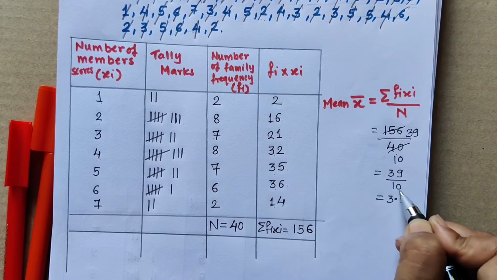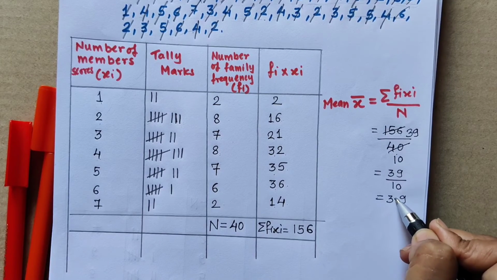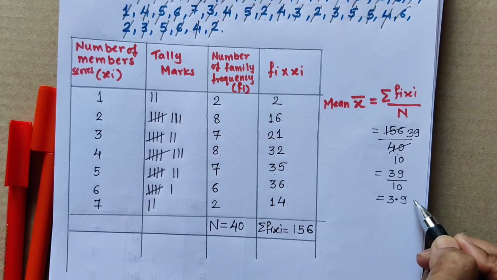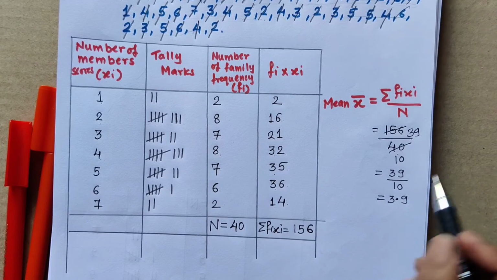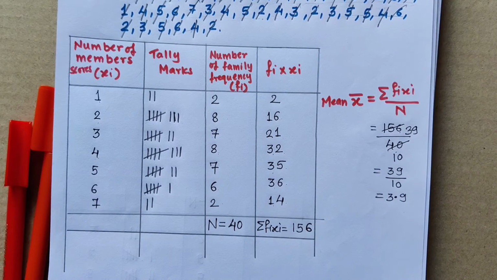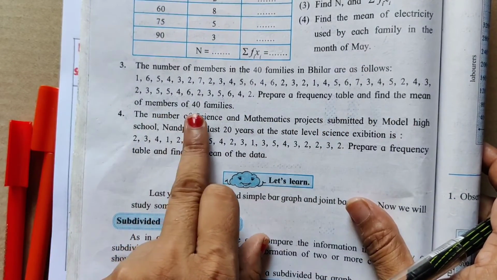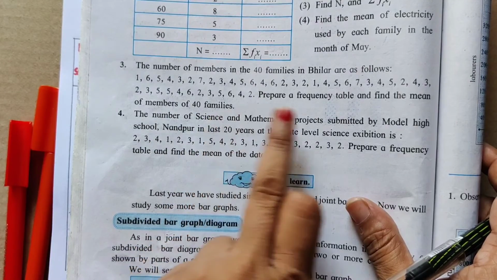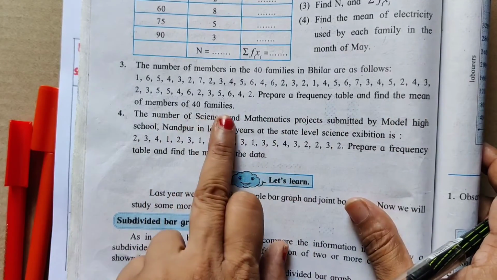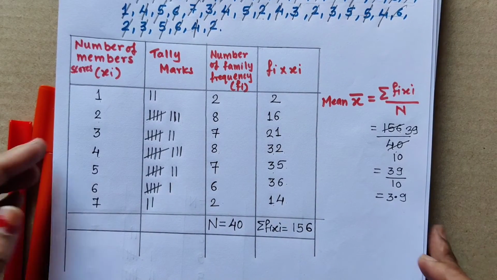We all know that when 10 is there, we remove the 10 from the denominator and put the decimal point, and after the decimal point there should be one digit. So in this way we have got 3.9. What was our question? We have to write the answer statement. The question is, prepare the frequency table and find the mean of members of 40 families. So the mean of members of 40 families we have got here. We have to write the answer statement.